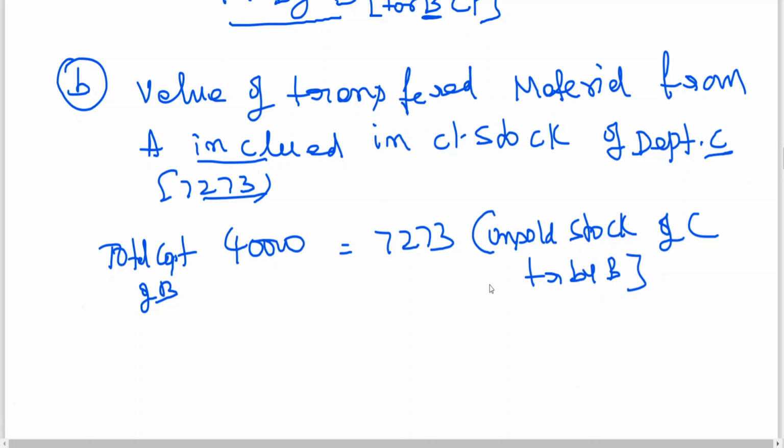Unsold stock of C transferred. So total cost of B is 40,000. 7,273 has not been sold by B. Then therefore for rupees 18,000, what is 18,000?